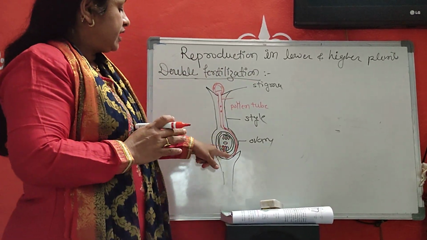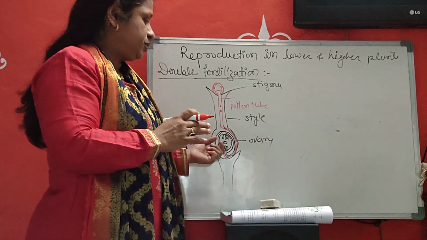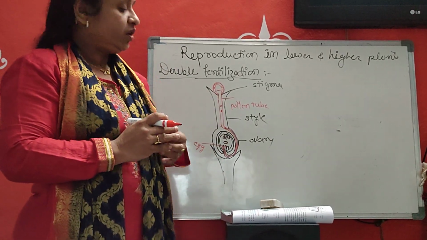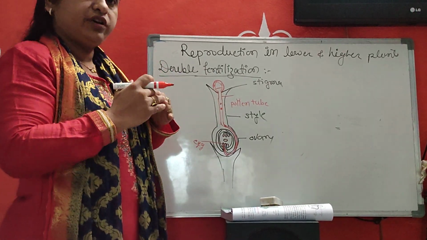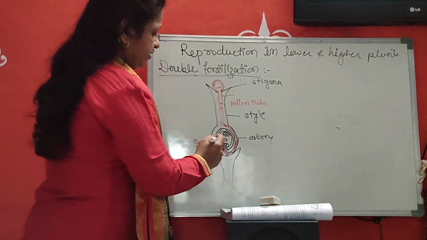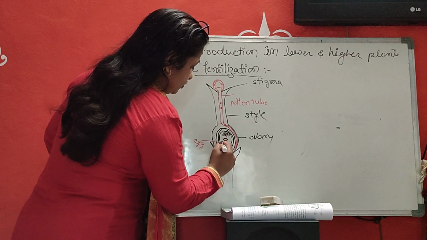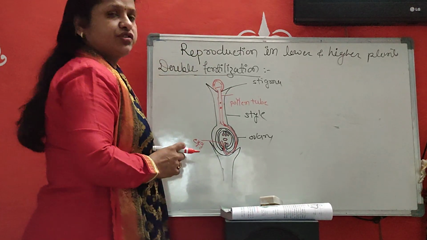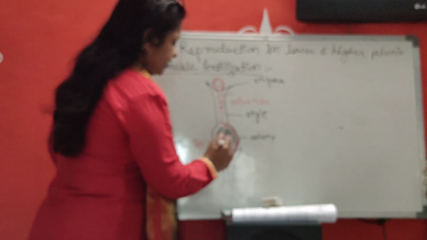It can enter any one of the synergids. In the synergid there is water, and it absorbs the water. Due to absorption of water, the tip of the pollen tube swells. Due to swelling, the pollen tube breaks down.